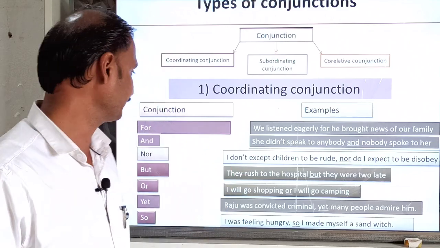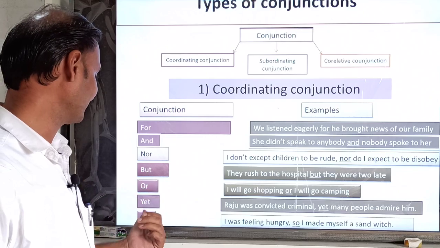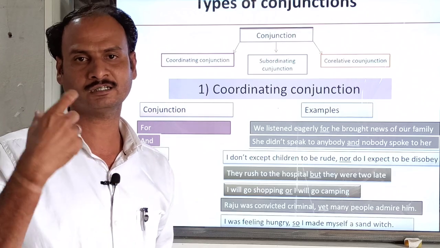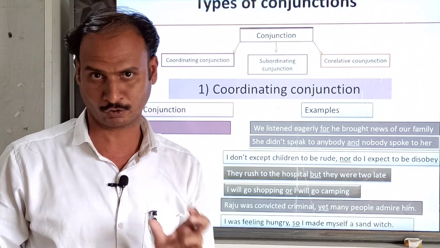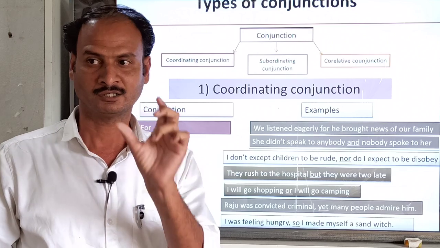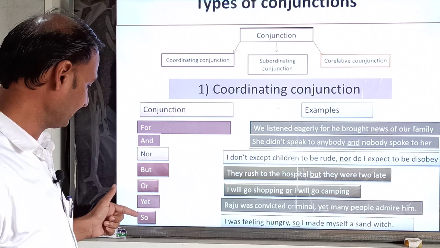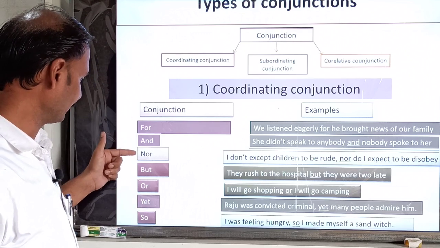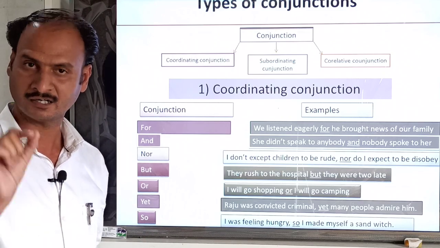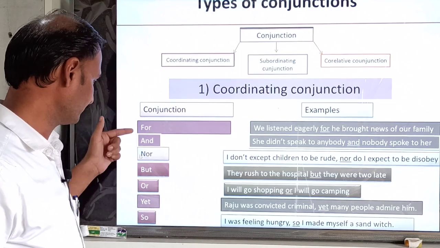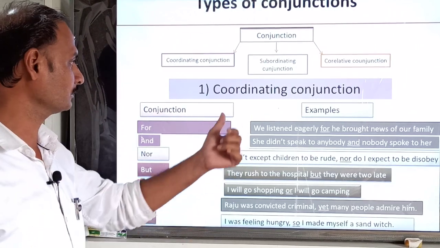You are watching on the screen, one side we have written for, and, nor, but, or, yet, so. I am going to give you a very simple trick to identify coordinating conjunctions, that is an acronym. Have you heard this word, acronym? The acronym is FANBOYS. Write it down in the notebook: FANBOYS. That is the coordinating conjunctions.